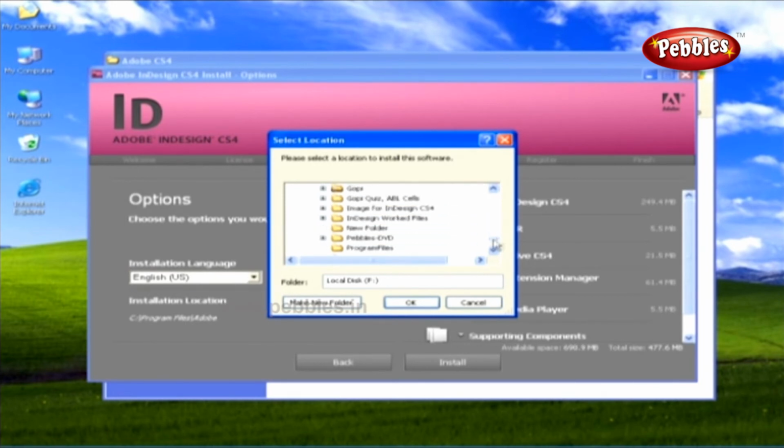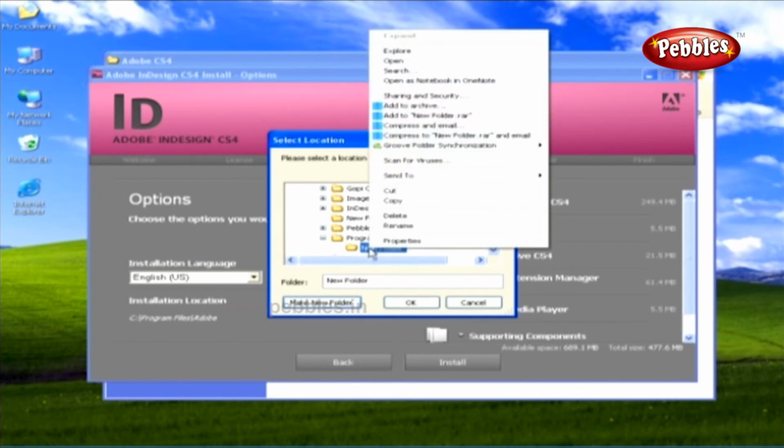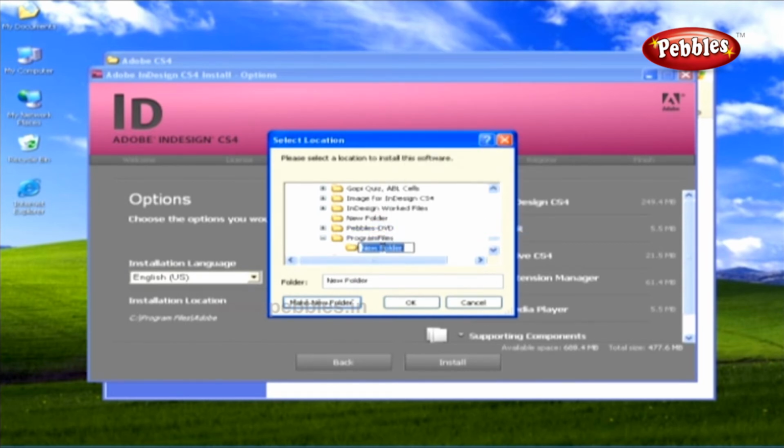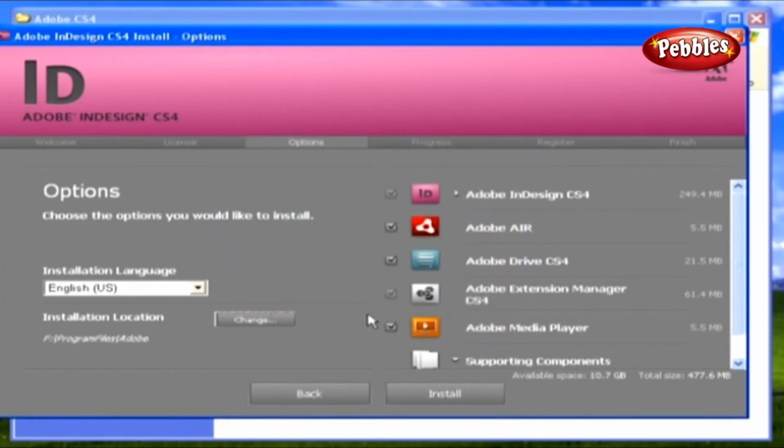Now select Program Files, which is located under the F drive. Then create a new folder inside Program Files by pressing the Make New Folder button. A new folder gets created. To change the folder name, right-click the mouse button on the folder and choose the Rename option from the pop-up list. Let's now type the name Adobe and click the OK button. Once the installation location has been selected, click the Install button.